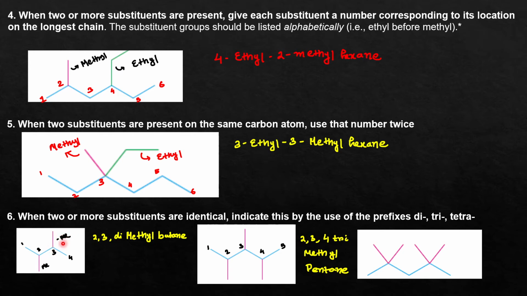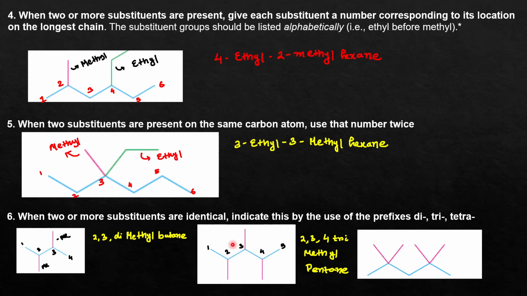In that case you have to use the prefix di. First you give the positions of these 2 substituents, that is 2, 3, then the prefix di, then the name of the common substituent: 2,3-dimethyl. As there are a total of 4 carbon atoms in the parent chain, that will be 2,3-dimethyl butane.